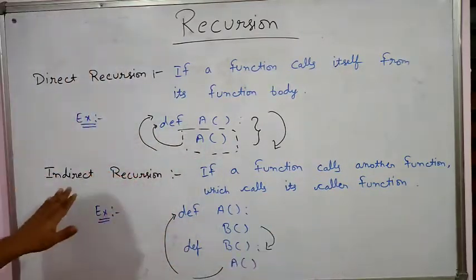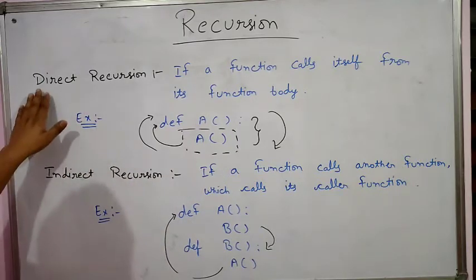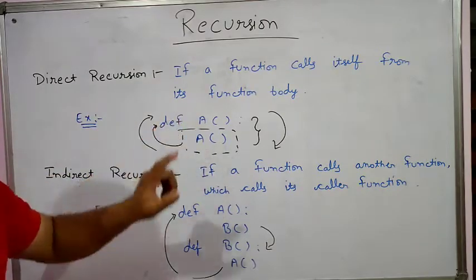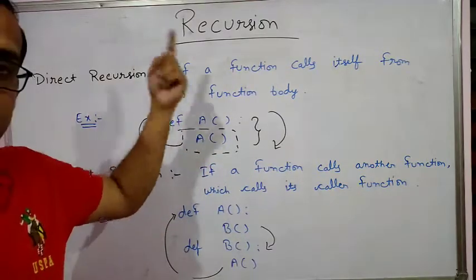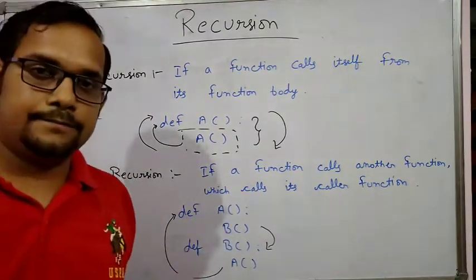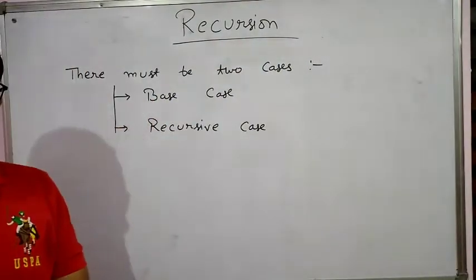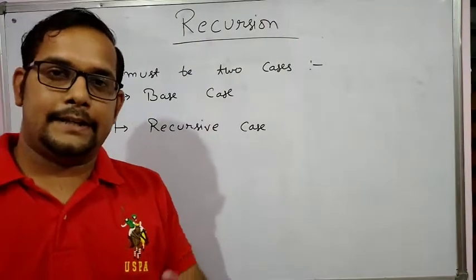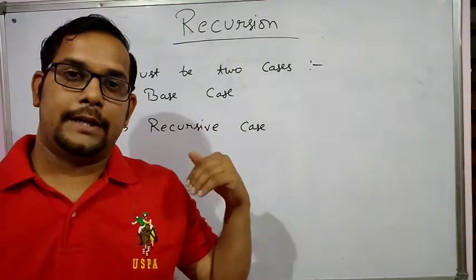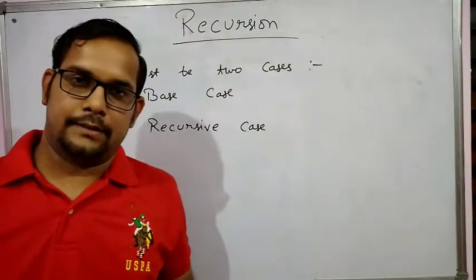There is no direct method. Whereas in direct recursion, the same function call is written inside the same function. That means this is direct and the other one is indirect recursion. When a function calls itself again and again repeatedly, there is no end. This type of recursion is called infinite recursion.